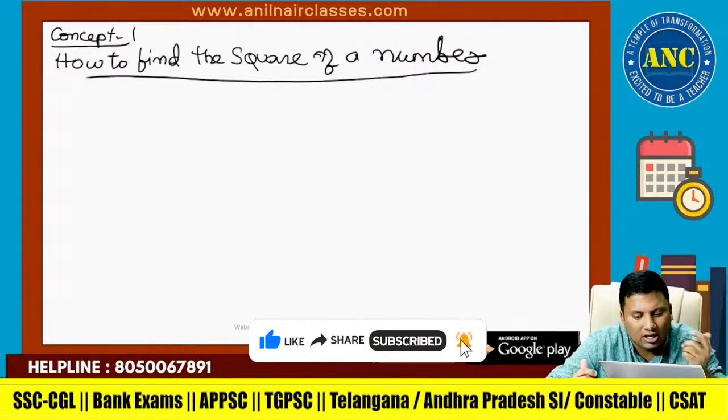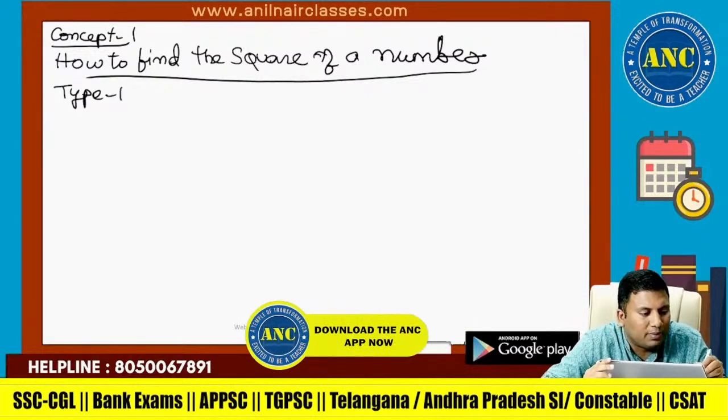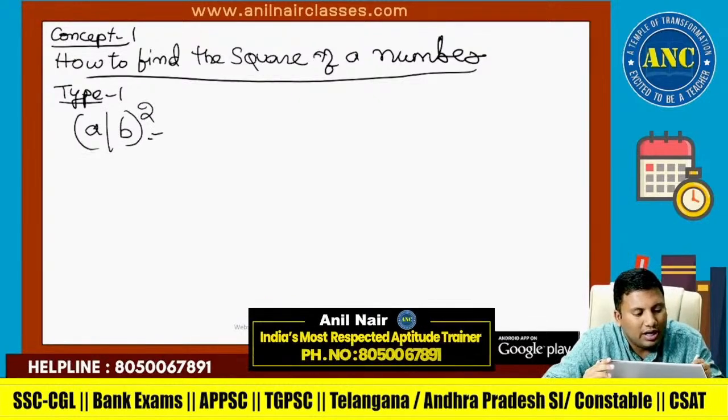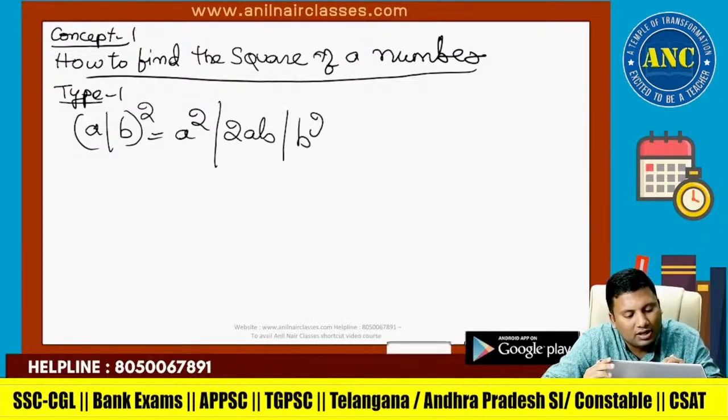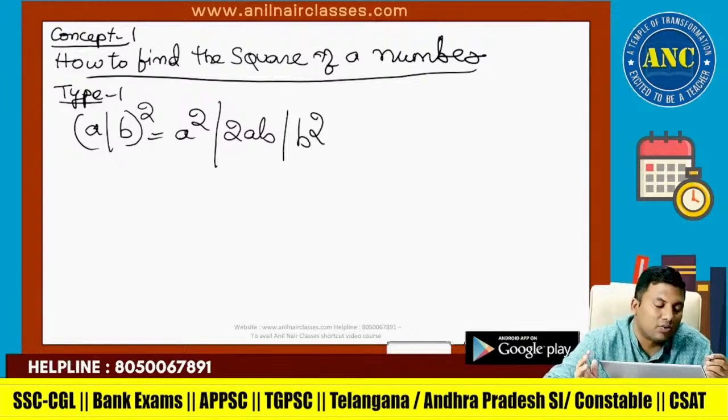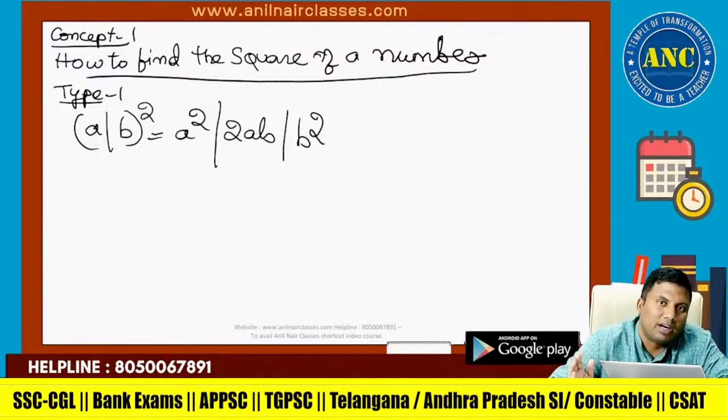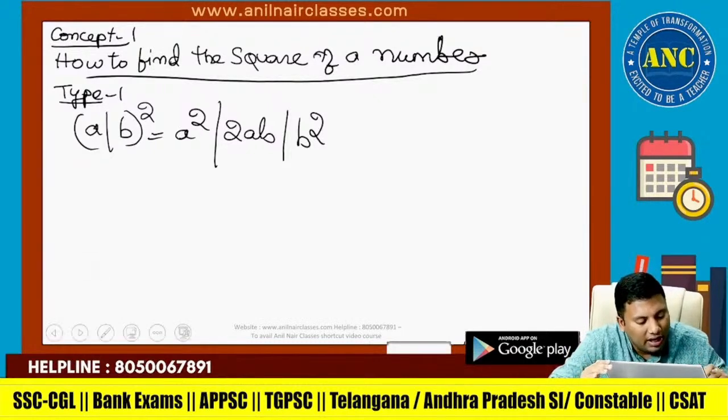How to find the square of a number? Type 1. To find the square of a number, there are various types. First type is (a plus b) whole square, which is a square plus 2ab plus b square. This is one of the methods to find the square of a number. To find the cube of a number, I will use (a plus b) power 3. To find the nth power, I will use (a plus b) power n.